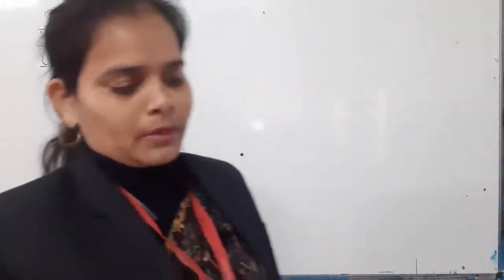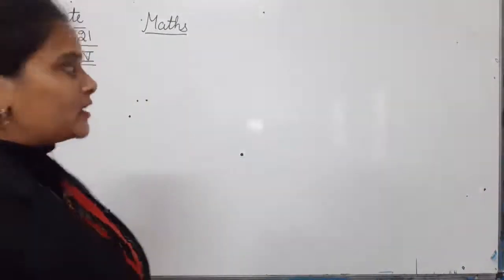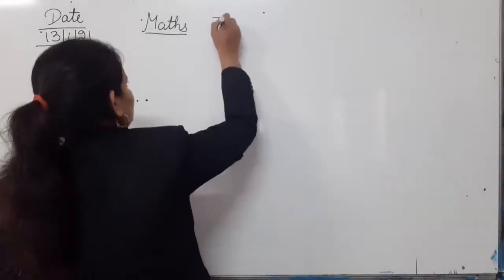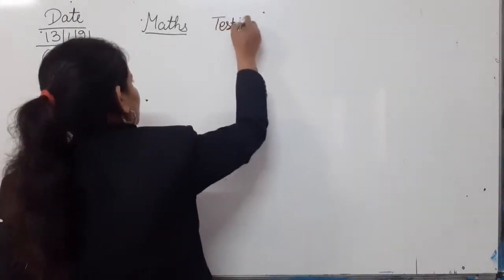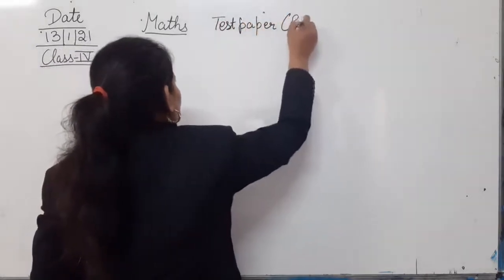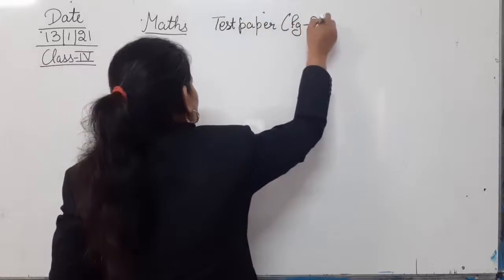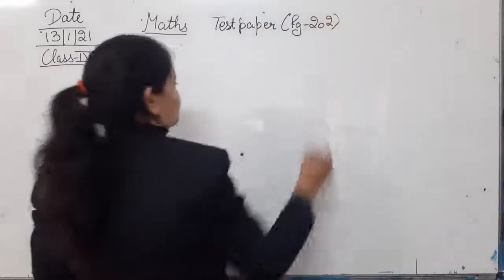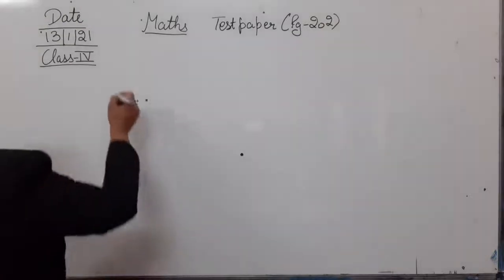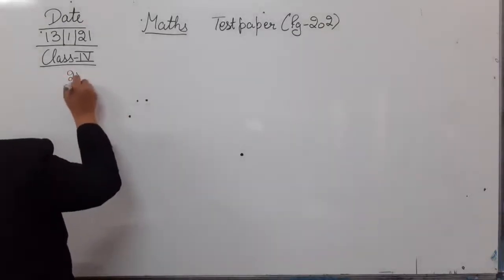So sum number 21. I just write the topic here, that is, a test paper, and the page number is 202. Let's begin with sum number 21.